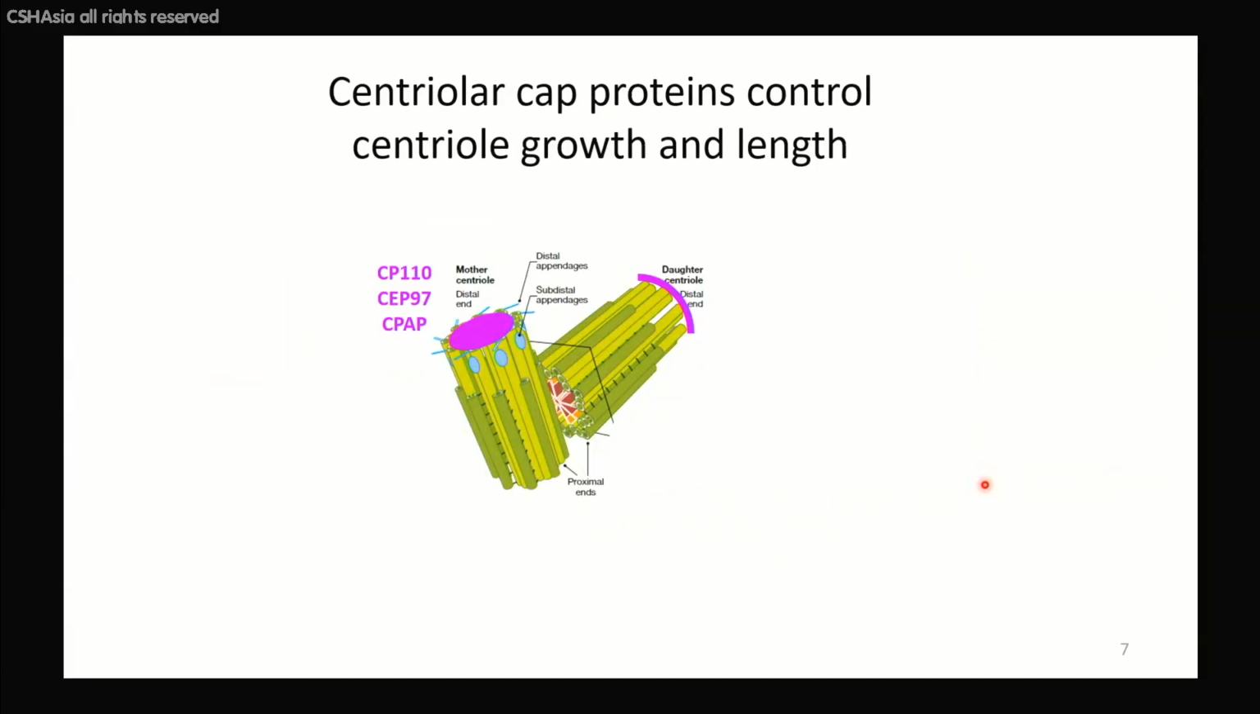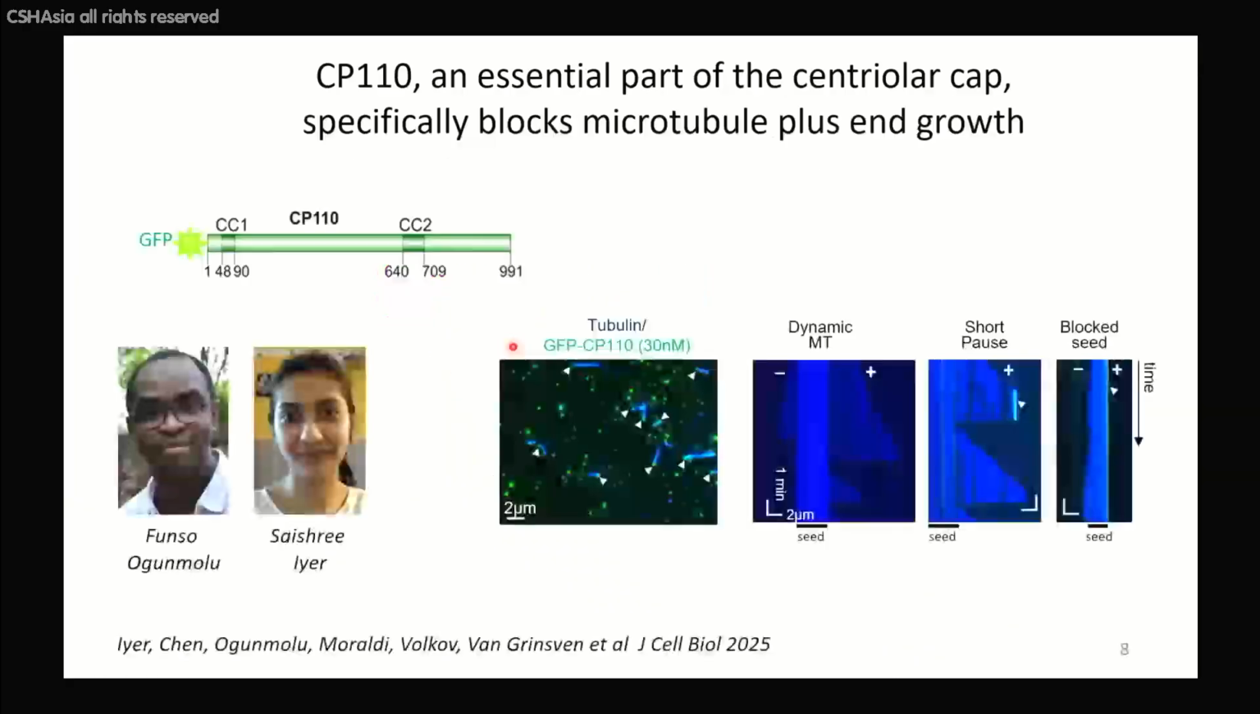So let's look first at proteins that stabilize and regulate the plus ends of centriolar microtubules, which are located at the distal centriole end. It is known that the cap which stabilizes centriolar distal ends includes proteins like CP110 and CEP97. So we started with CP110, purified it and added it to microtubules, and we were pleased to see that it would occasionally bind to the plus end and block it for a while, after which the microtubule would shrink, and also occasionally would block the plus end completely.